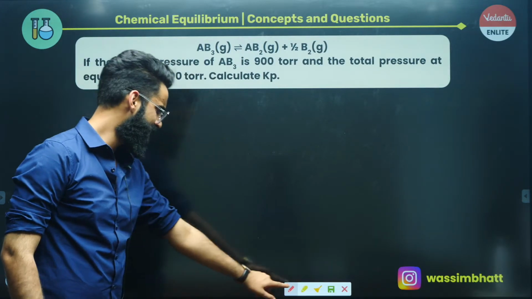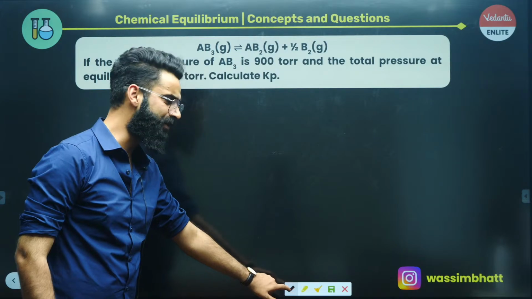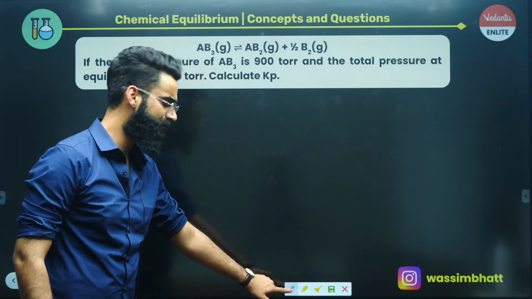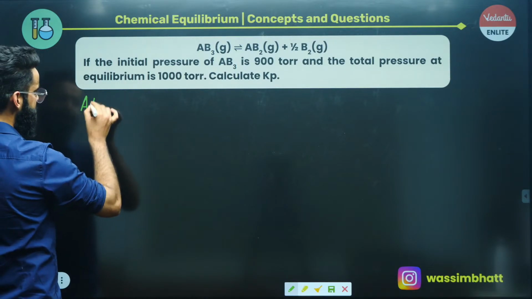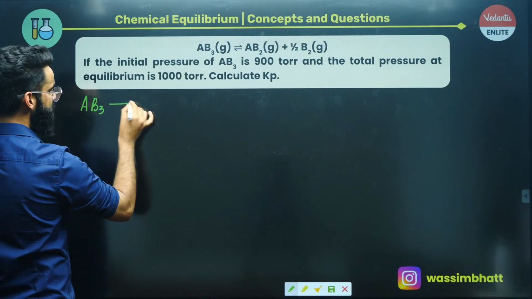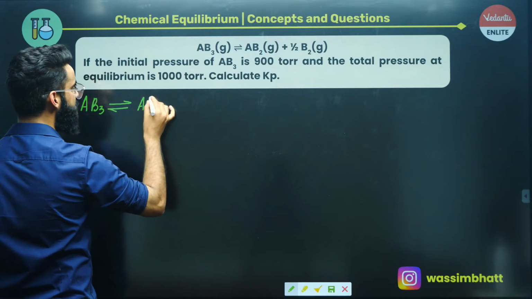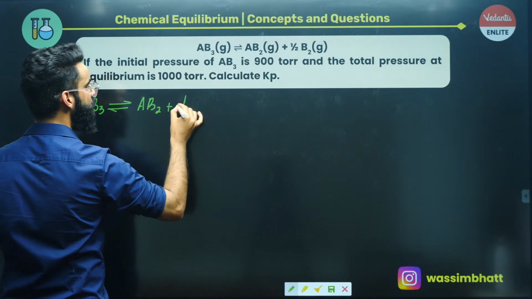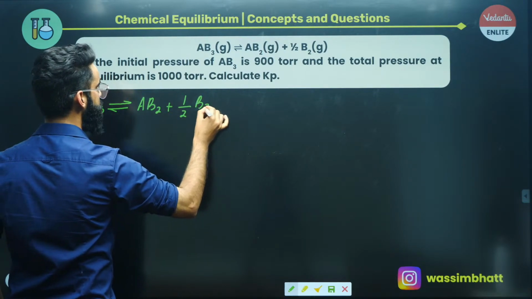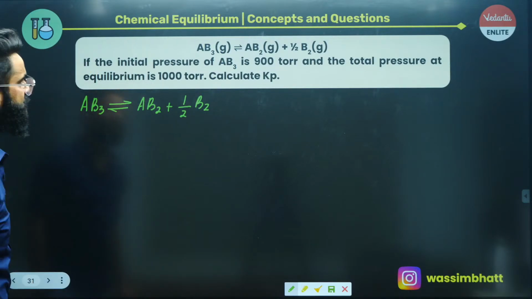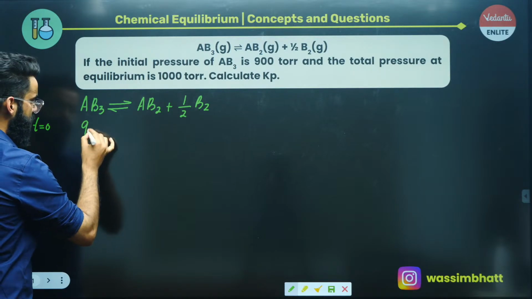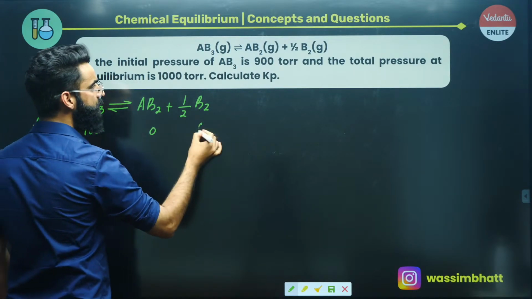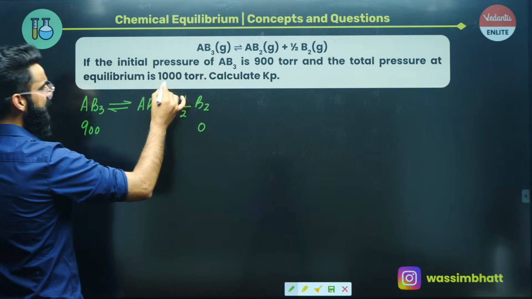Again, this is a very simple and basic question, provided you know the basics of it. See, the question is something like this. AB3 gas is in equilibrium with AB2 gas plus half of B2 gas. This is the reaction that's given to us. If the initial pressure of AB3 is 900 torr at time t equal to 0, then this is 900, and this is 0, this is 0. The total pressure at equilibrium is 1000 torr.